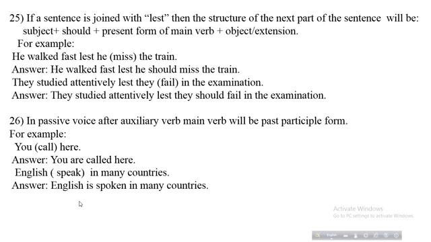I am telling it to you again. Students, if a sentence is joined with lest, then the structure of the next part of the sentence will be subject plus should plus present form of main verb plus object or extension. For example, he walked fast lest he miss the train. The verb miss is kept in the bracket and here it is in the wrong position. So the correct form of this verb will be: he walked fast lest he should miss the train, according to the rules.